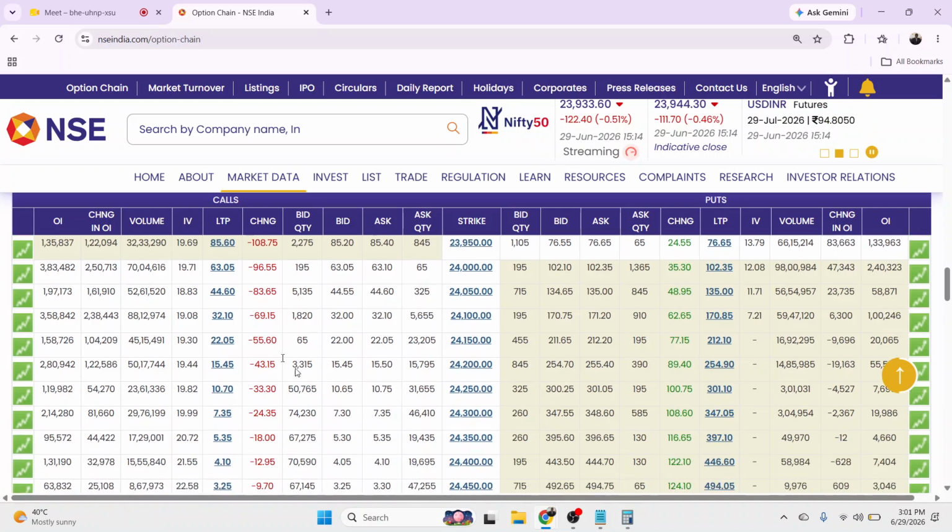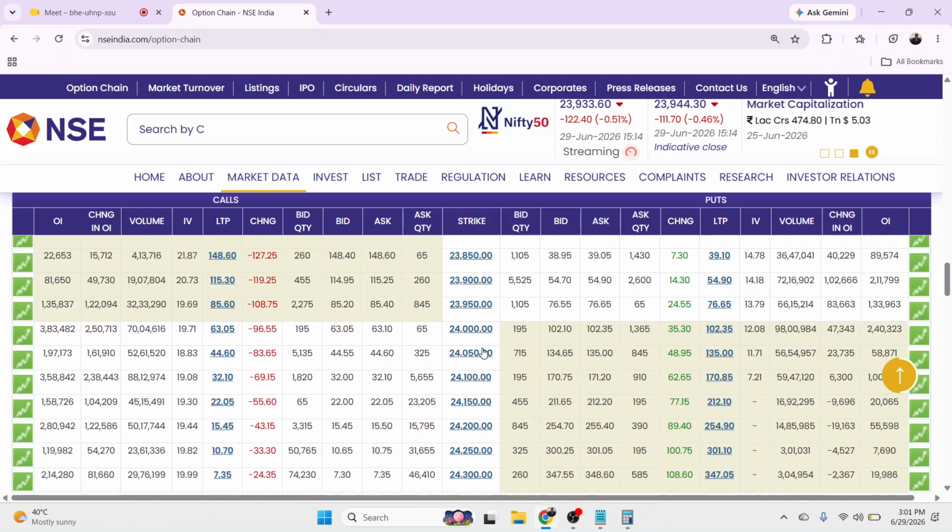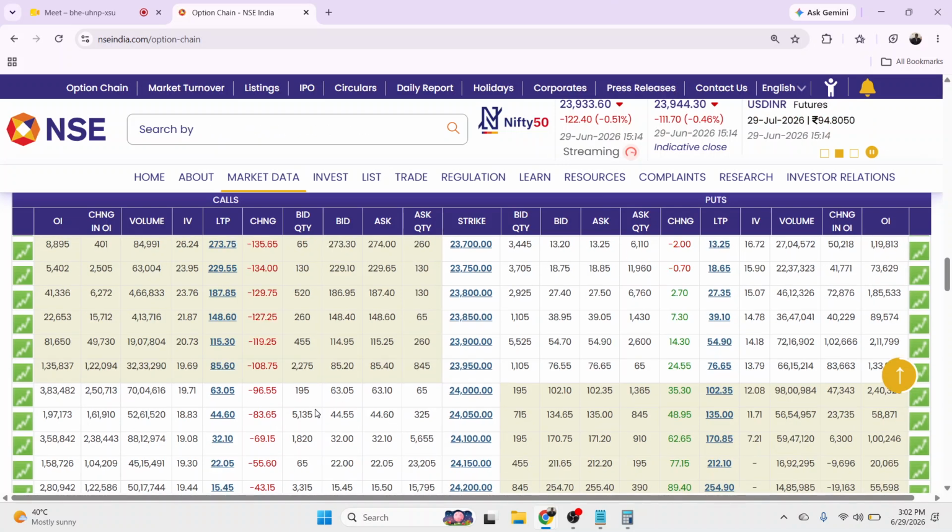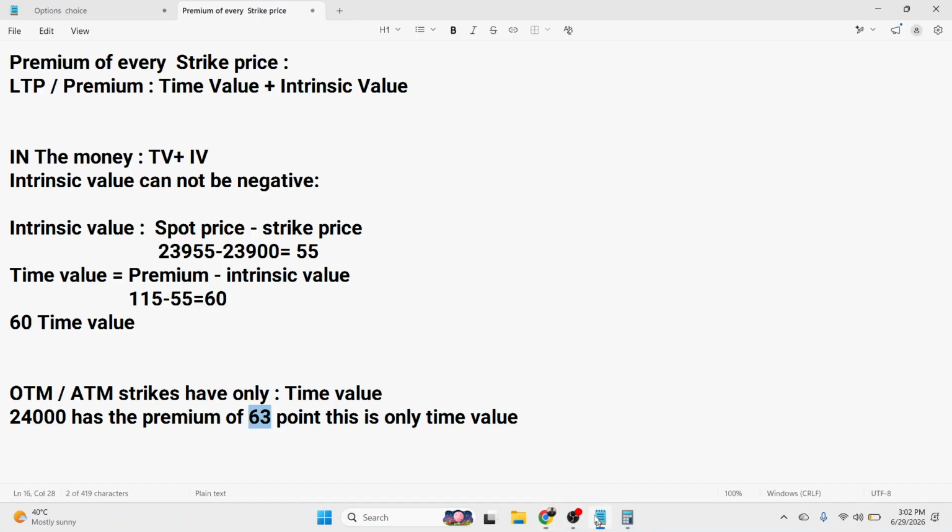So if we choose any of these strike prices and the market closes below this level, tomorrow at 3:30 all this value will become 0. I will show it tomorrow as well. So this is known as the intrinsic value and the time value. I hope the concept is clear.